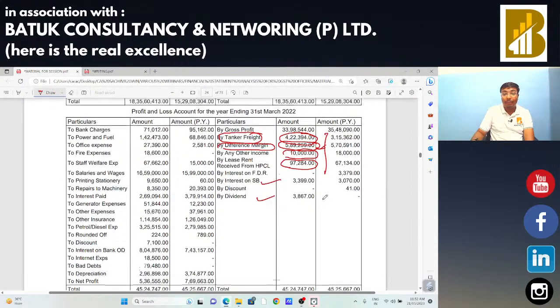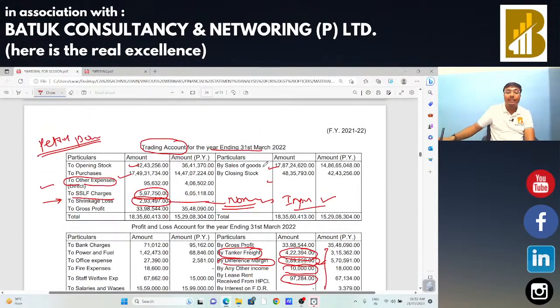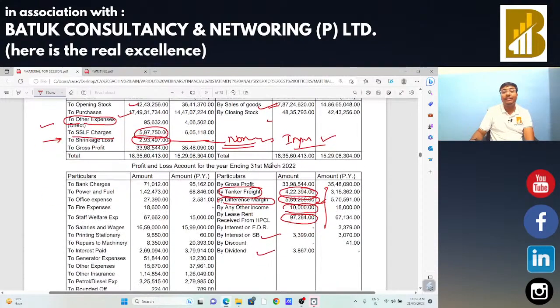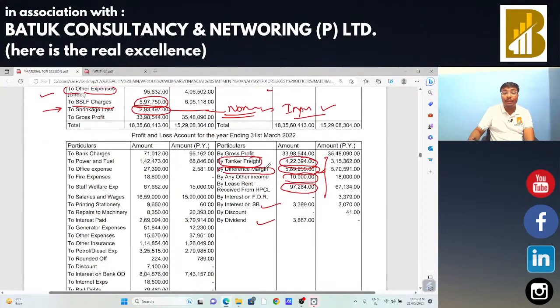In this case, if you are going to check the sales from GST 3B, with that sales you got the differences, you need to reconcile the figure from tanker freight, difference margin, any other income, lease rent. After adjusting all those figures, if there is any unreconciled figure, you need to ask the taxpayer why there is a difference and ask for the reconciliation. If there is any difference, and they corrected the same in the next period, or in GST 9 and 9C, then they should provide the details for the same.